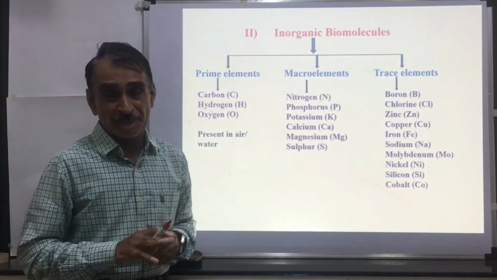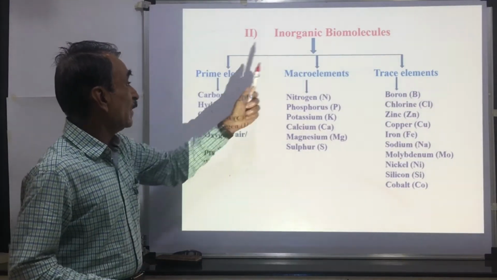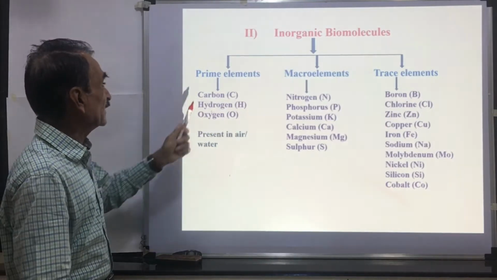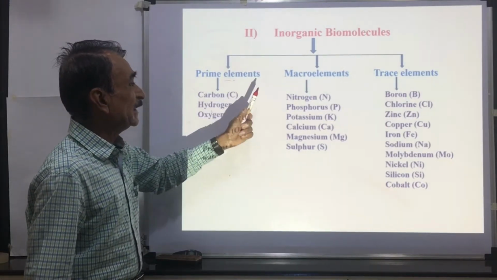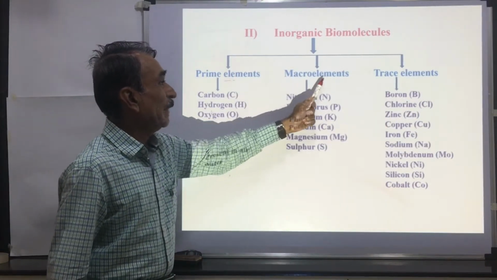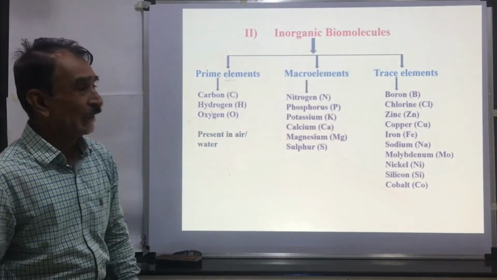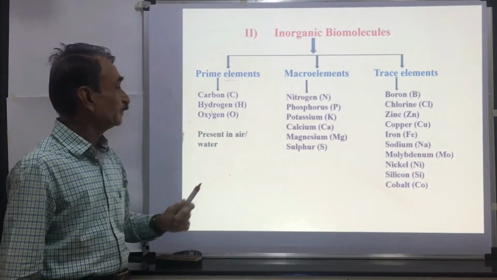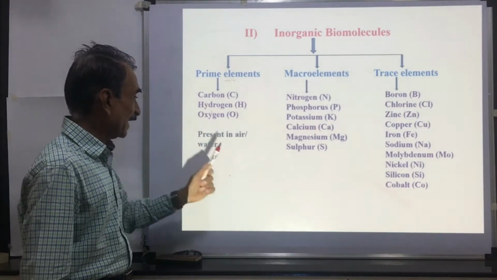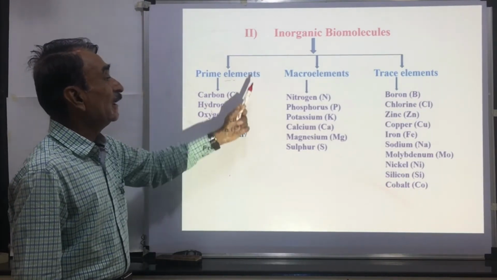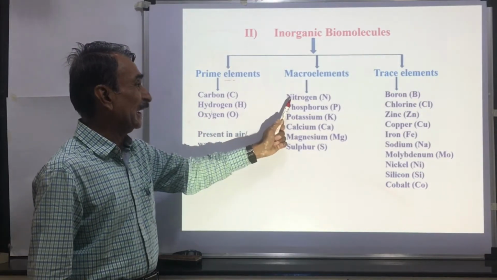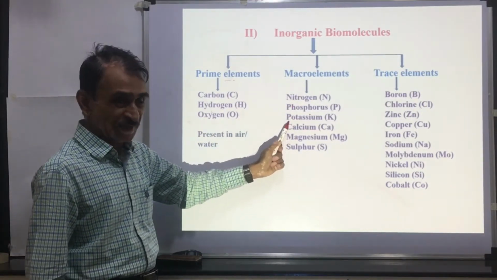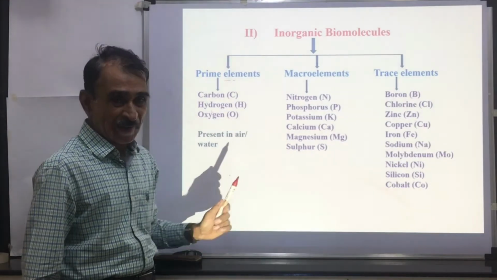Then inorganic biomolecules. These are classified into three categories: prime elements, macro elements and trace elements, or the micro elements. Prime elements are carbon, hydrogen and oxygen. These are very important and are present in the air and water. Macro elements are NPK, nitrogen, phosphorus and potassium, calcium, magnesium and sulfur.